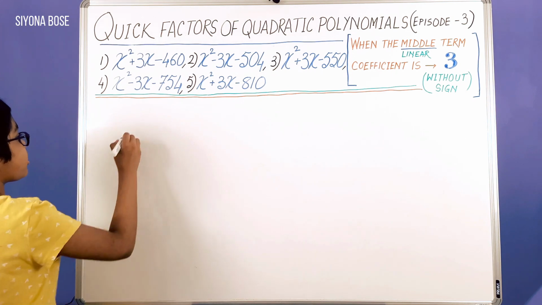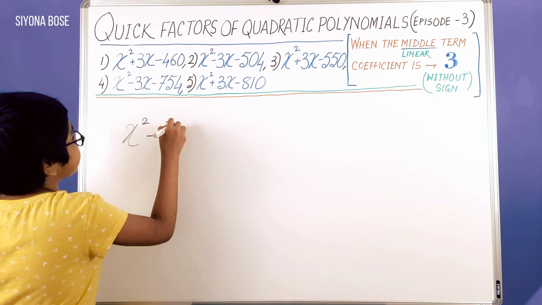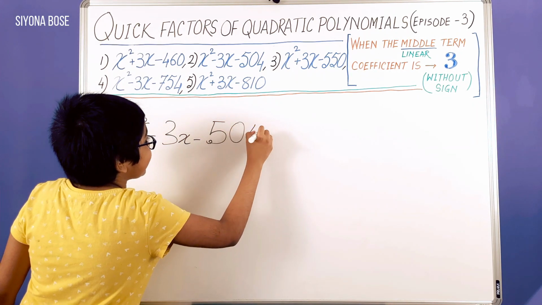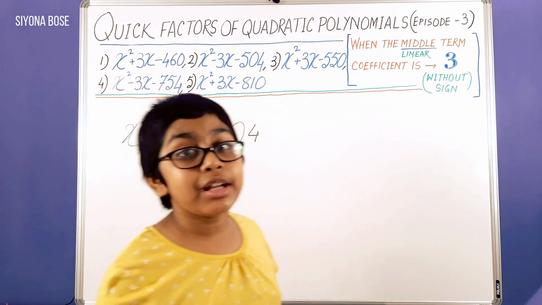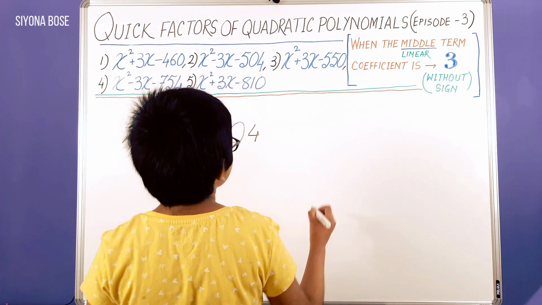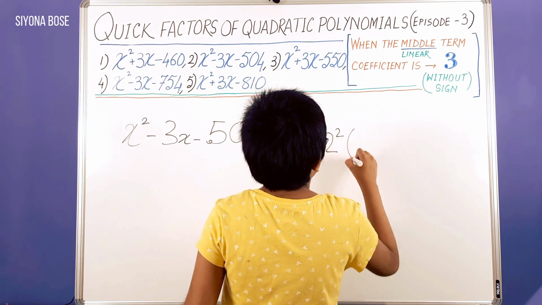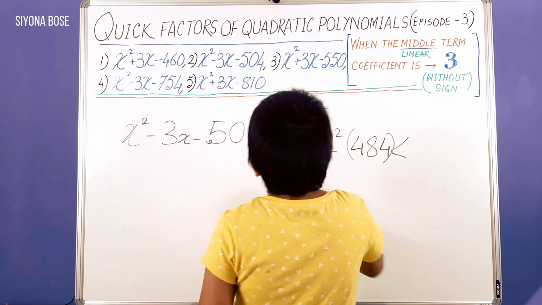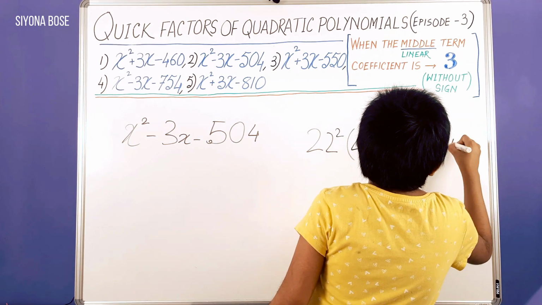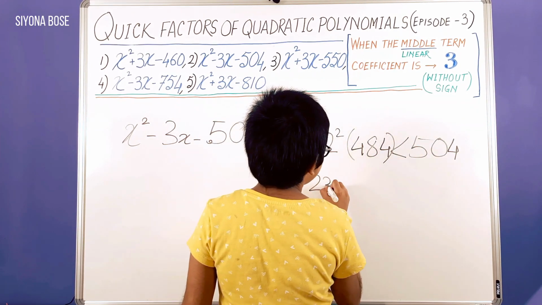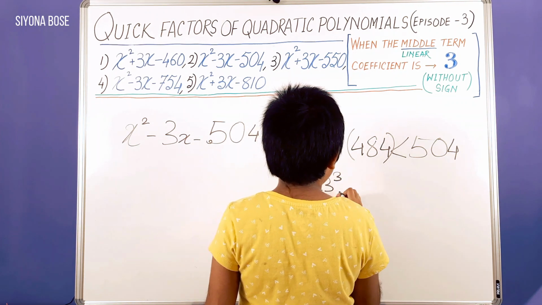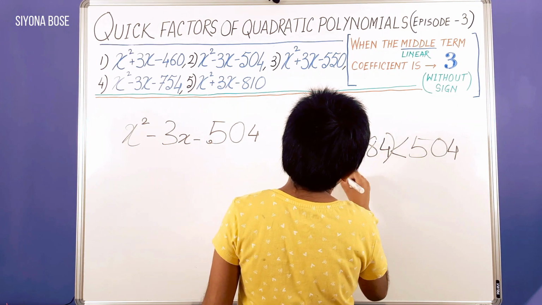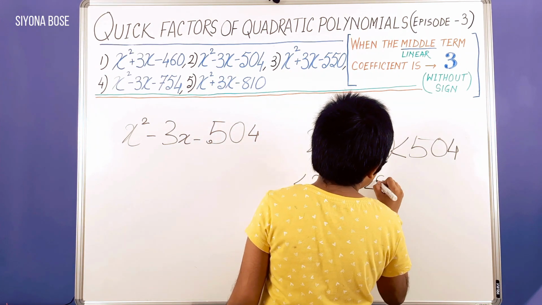Our next polynomial is x squared minus 3x minus 504. We need to locate 504 between 2 consecutive perfect square numbers. They are 22 squared, 484, less than 504, less than 23 squared. That's not cubed, that's squared. I made a mistake. 529.